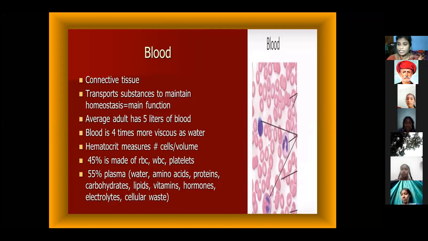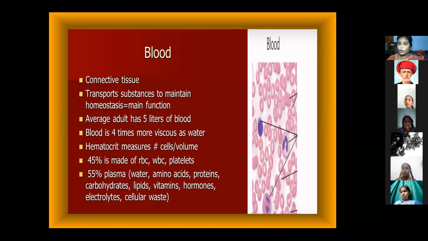First of all, the average adult has 5 liters of blood, ma. Every adult. Okay, blood is 4 times more viscous than water. That means the blood includes water also, ma. Blood is a fluid-like structure. Same like that, it includes water also. The water percentage is there. Okay, ma. That is what hematocrit measures.